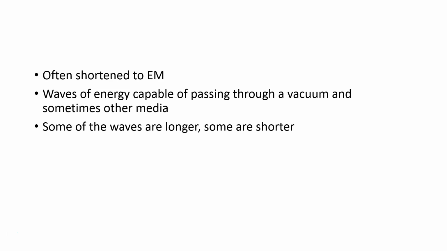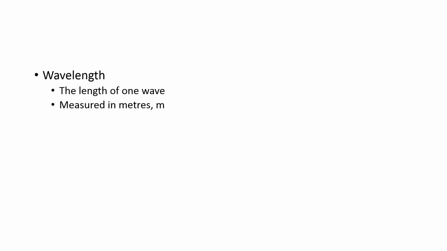Some of the waves are long and some of the waves are really incredibly short. That means in order to describe the waves, we often talk about their wavelength. Wavelength literally means the length of one wave, and we always measure it in meters.